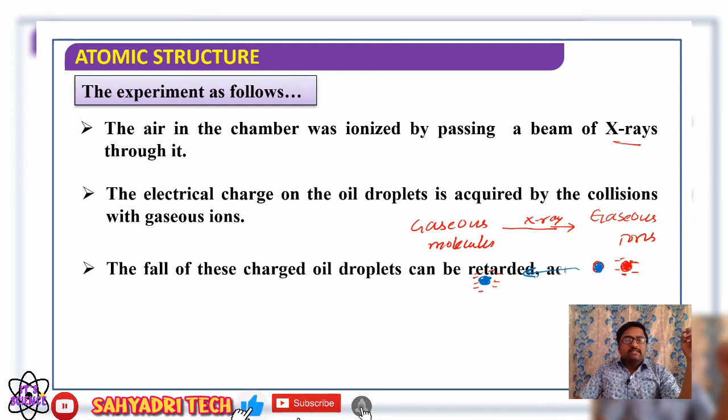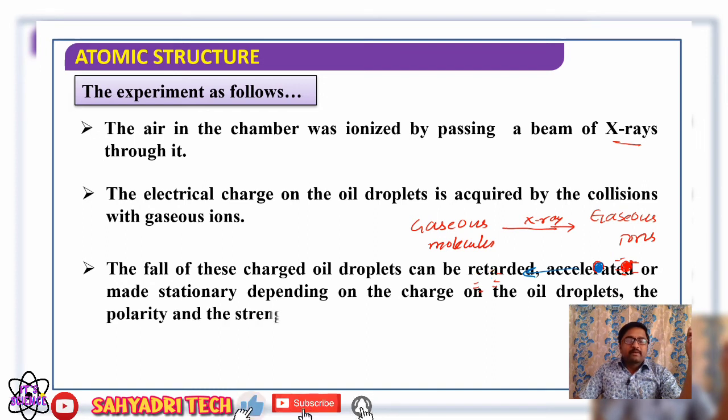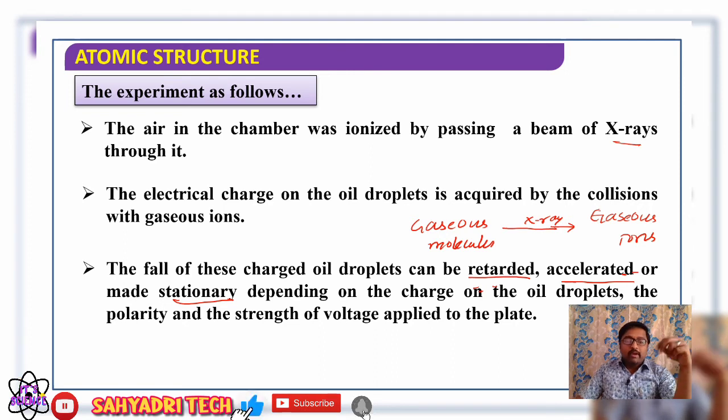Well, next what happens? The fall of these charged oil droplets can be retarded, can be accelerated, or made stationary. So please remember, the downward movement of those charged oil droplets can be controlled. How?